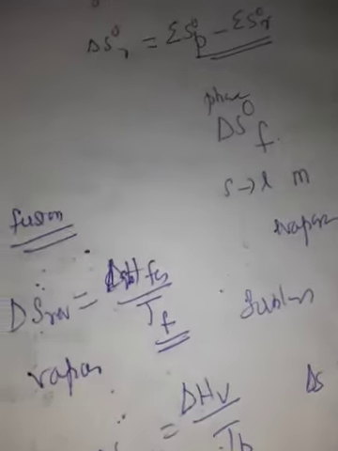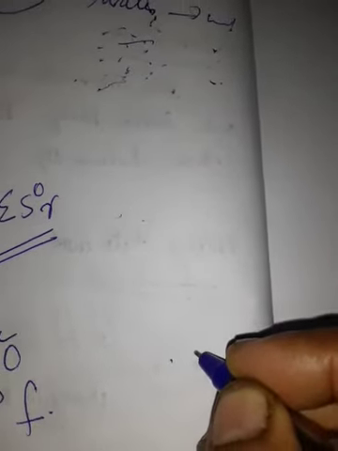So next, entropy of transition. Transition means the heat change when 1 mole of a solid changes reversibly from one allotropic form to another at its transition temperature, which is called enthalpy of transition. The change is given as delta S reversible is equal to delta H transition by temperature for the transition, that is, the transition temperature.